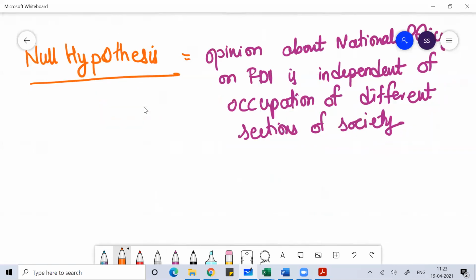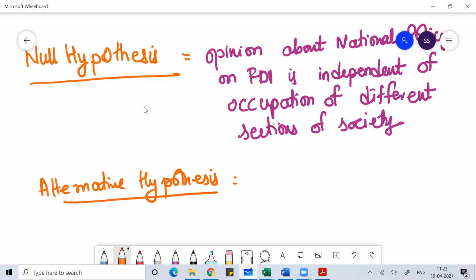Then I'll write the alternative hypothesis. Once you're done with the null hypothesis, you can write the alternative hypothesis.